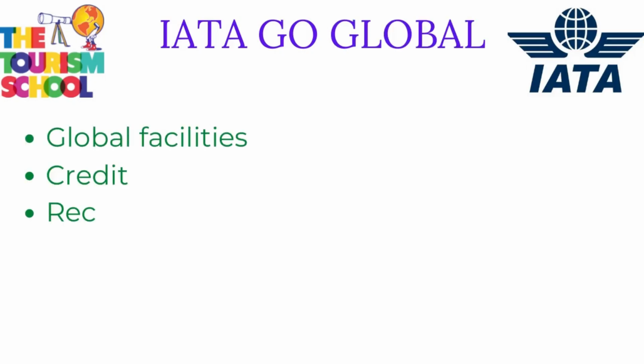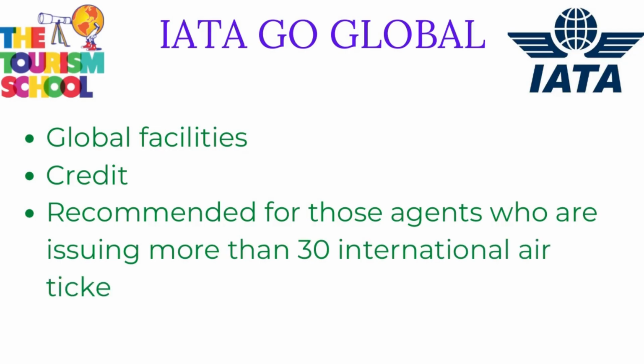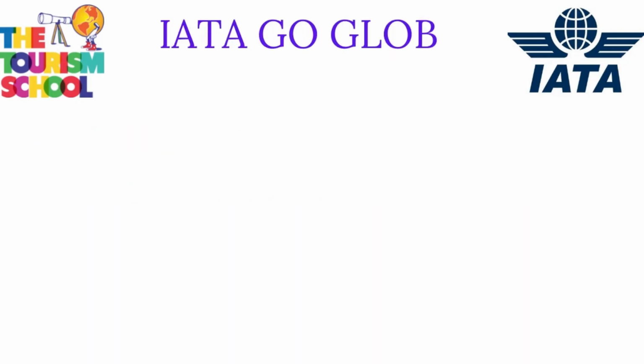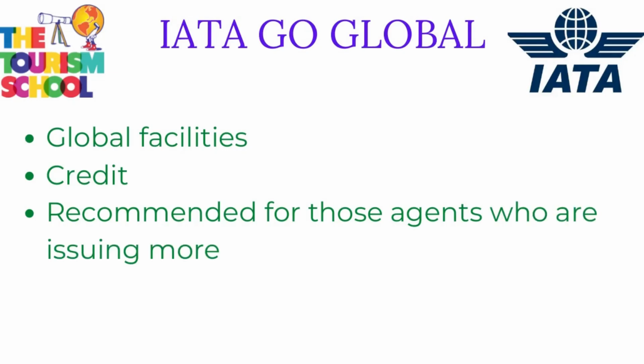So this is an option which is useful for those who are issuing a minimum of 300 international air tickets in a month. And Go Standard is an option feasible for those who are issuing a minimum of 50 international air tickets in a month.